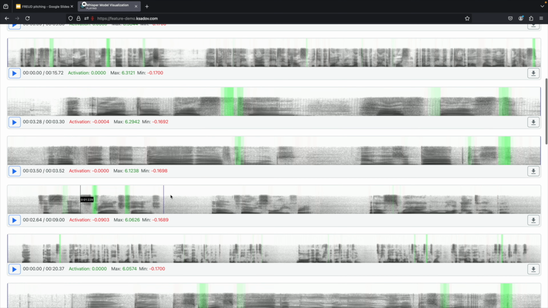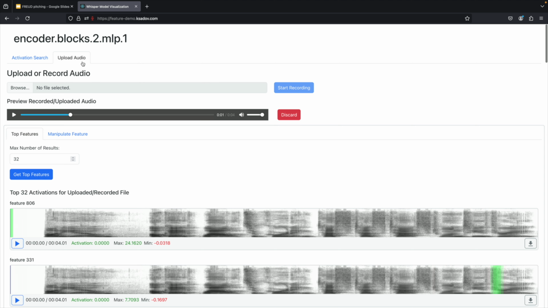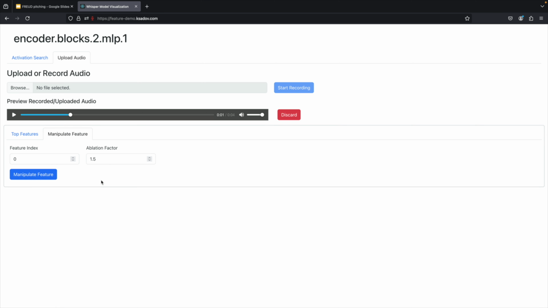Interesting. And if we had more time, we could repeat this process, listen to more clips, formulate more hypotheses. We could even try to manipulate the value of the feature and see how that would affect the output transcript. But in the interest of time, I need to get through this whole deck, so back to the grind.